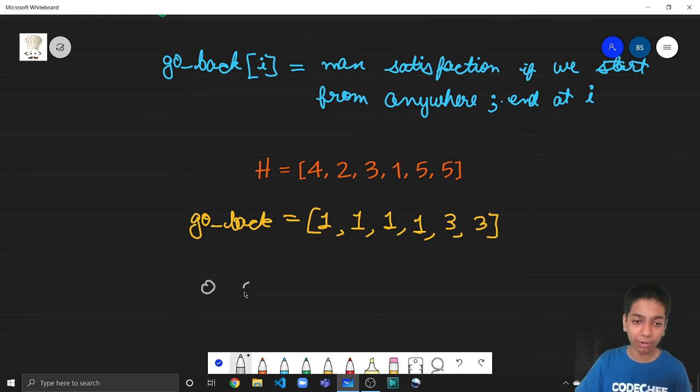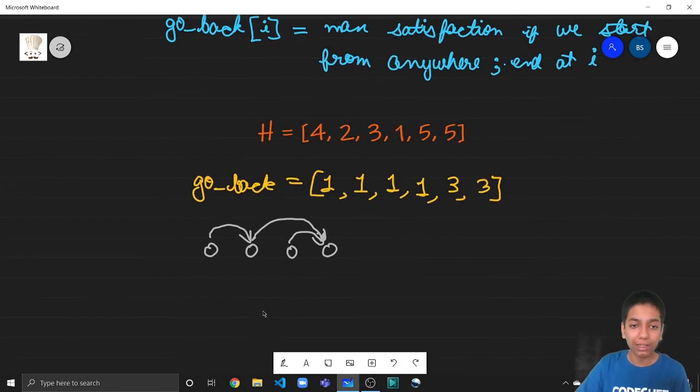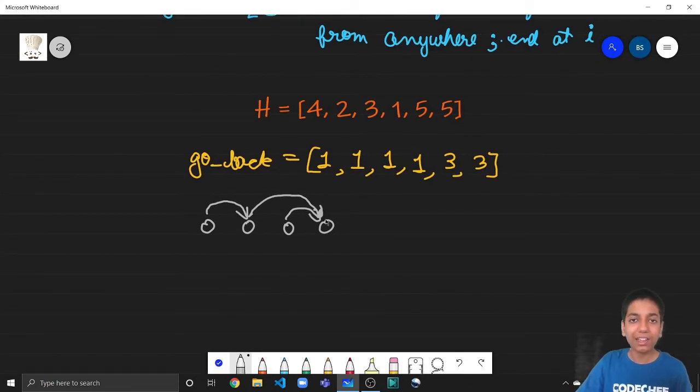Let's say we have these mountains. I'm just making some random mountains, and the tail of the arrow denotes an element, and the head of the arrow denotes its next greater element. So for this element the next greater is this, for this also the next greater is this, and for this, let's say, the next greater is this. So how can we compute go back? If we are ending up at this position, then we must have started from some element whose next greater was this element, right? So if we are ending up here, we must have come from some mountain like this or this, right?